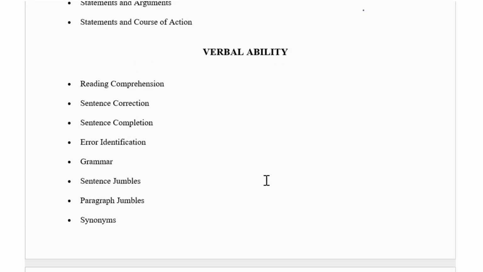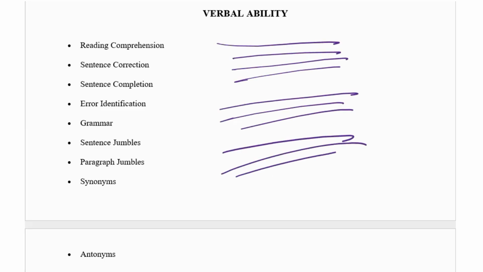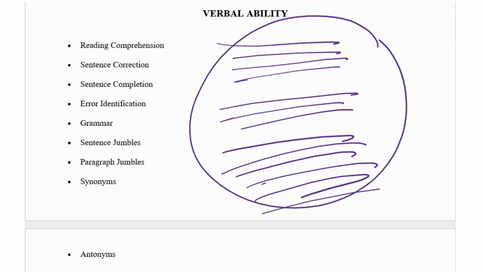And then next one is the verbal ability. So in verbal ability, the topics are reading comprehension. They'll give paragraphs, like first para, second para, third para, fourth para. So you have to read the total passage. And then 4 to 5 questions will be present, and you have to answer. So in reading comprehension, 2 to 3 questions will be present, and you have to complete them.